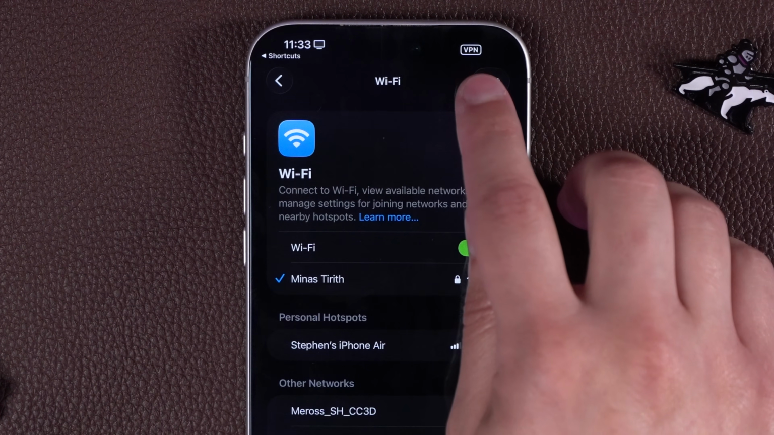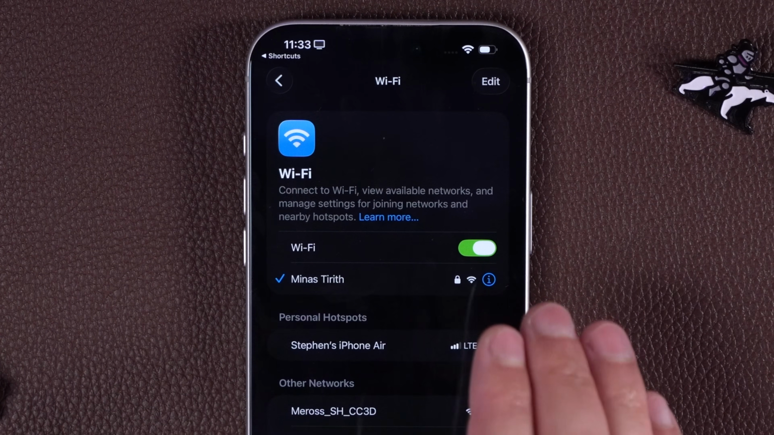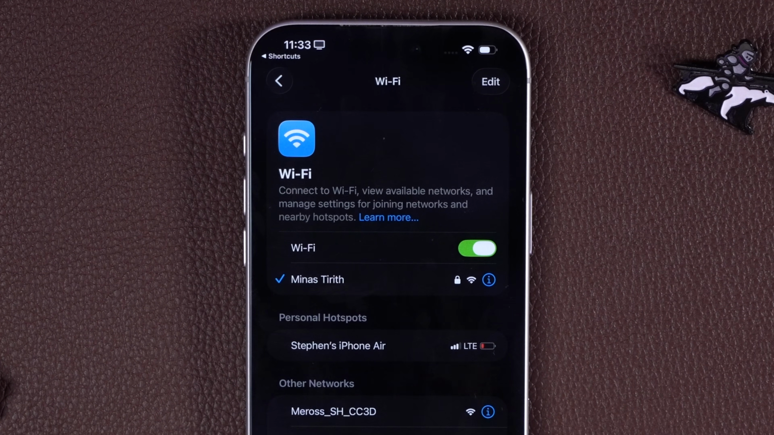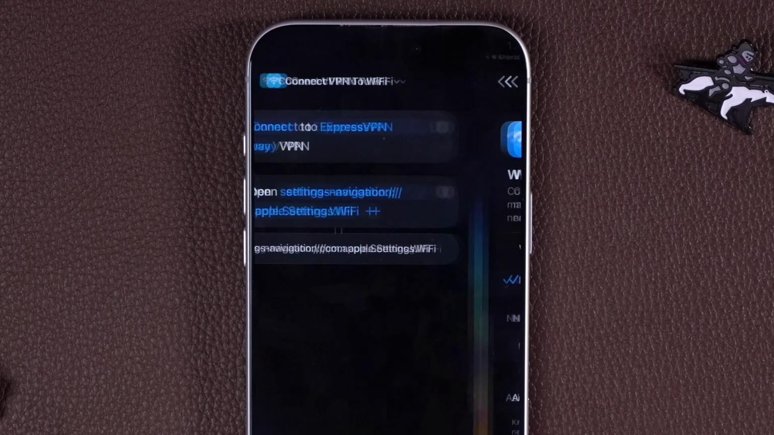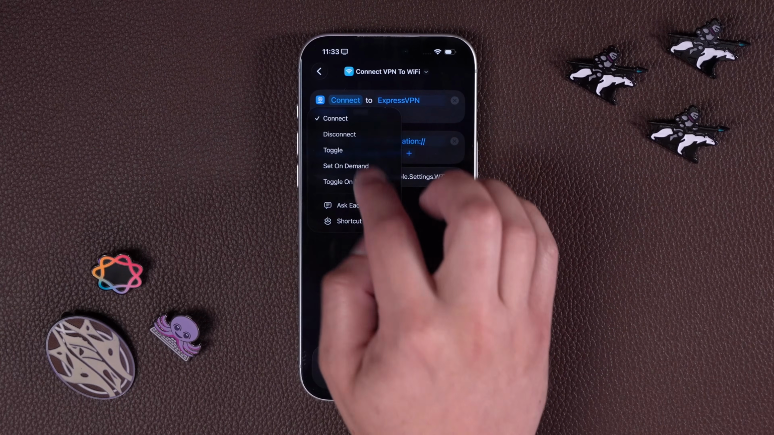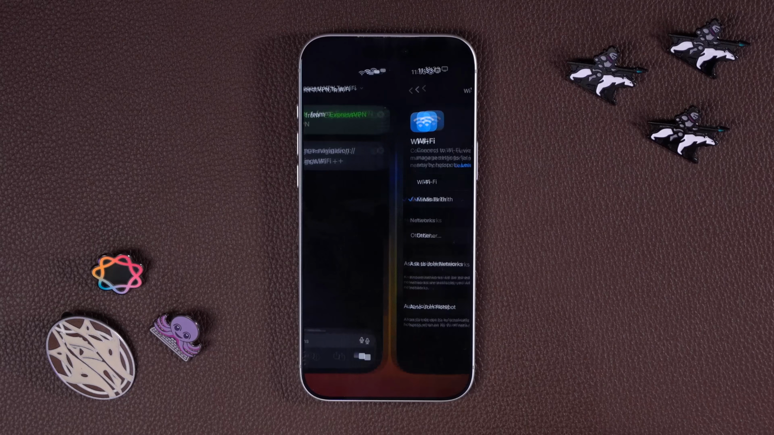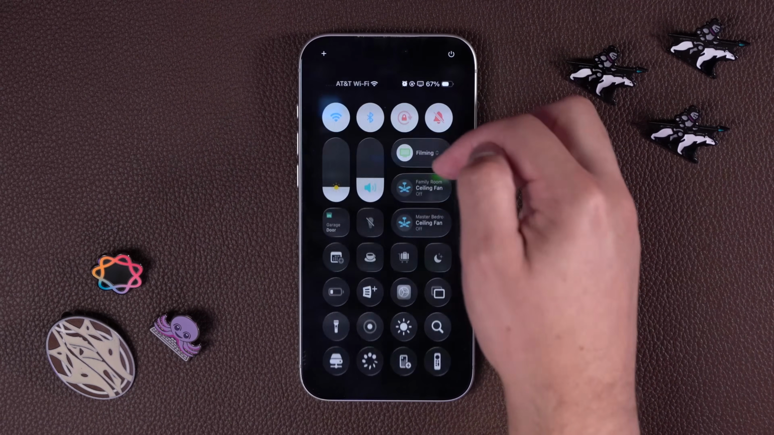You see the VPN turned on up there in the status bar. I can see all the Wi-Fi networks near me and then choose the one I want to pick. Minas Tirith is my home Wi-Fi. And you can also create another shortcut or even choose to toggle. But real quick, I'll have it disconnect from that VPN and then you should see it disconnect over here in the status bar.